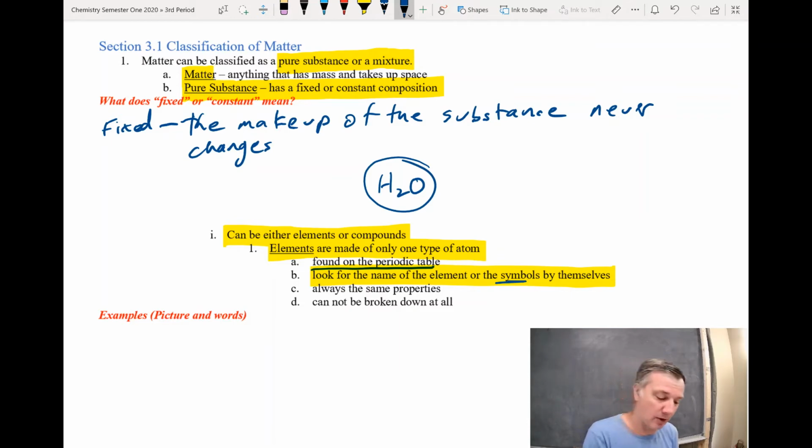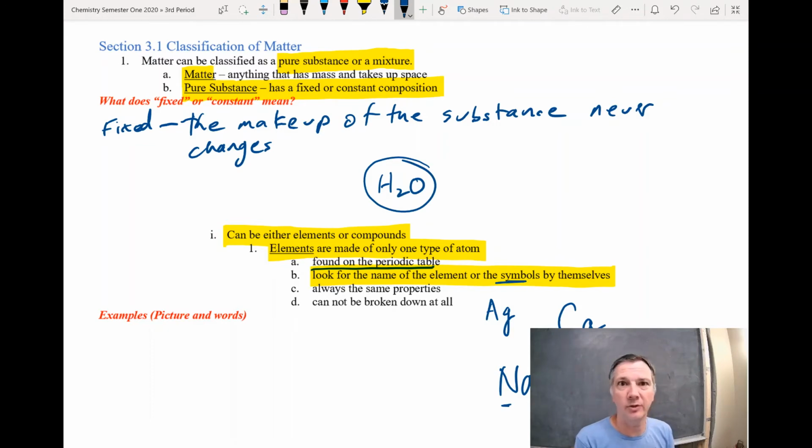I'll give you another example. Ag. Ag is one capital letter, A, lowercase g. That is an element because it's only one thing. All right, give you another example here. Ca, one capital letter, one lowercase letter. That's an element symbol. Give you another one that's not an element here. Let's say Na. Na all by itself would be an element, but now NaCl. Notice we have two capital letters, the N and the C. The capital letter lets you know that that's a different element. So Na is sodium, Cl is chlorine.